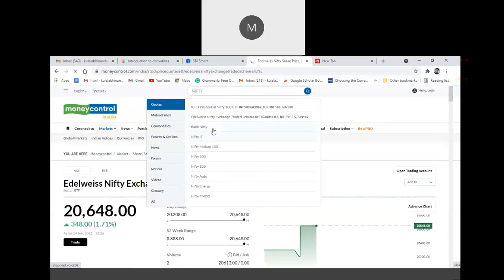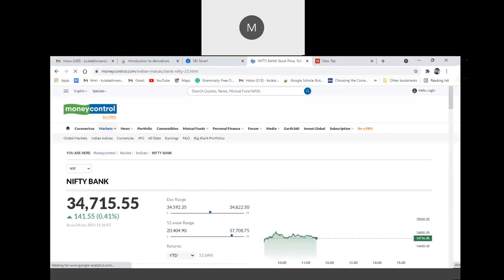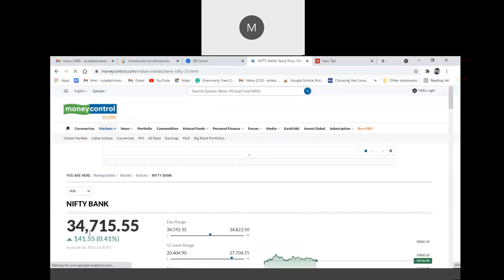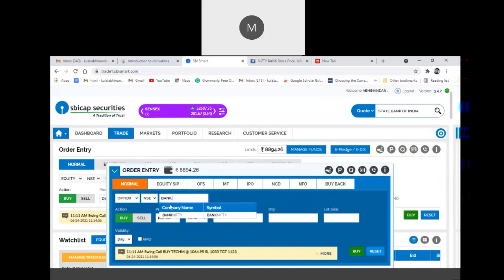Bank Nifty is there, Nifty Auto, Nifty 100. I'll go for Bank Nifty instead of just Nifty. The current Bank Nifty index is 34,750 or 725. So I'll select Bank Nifty, call option for next month.